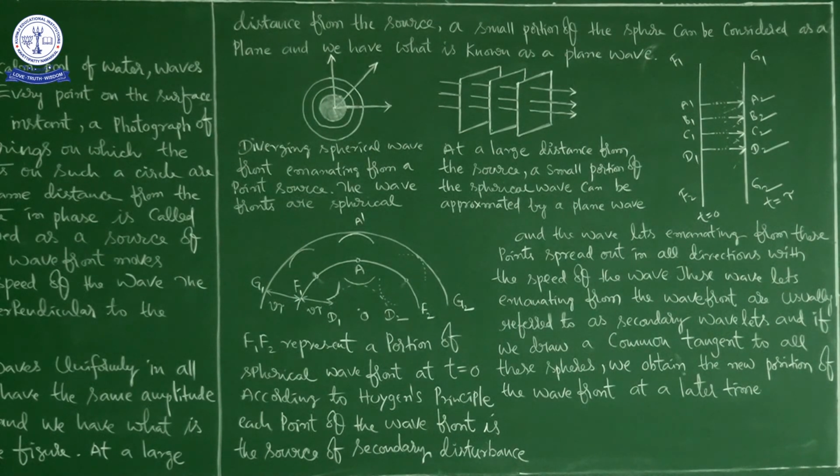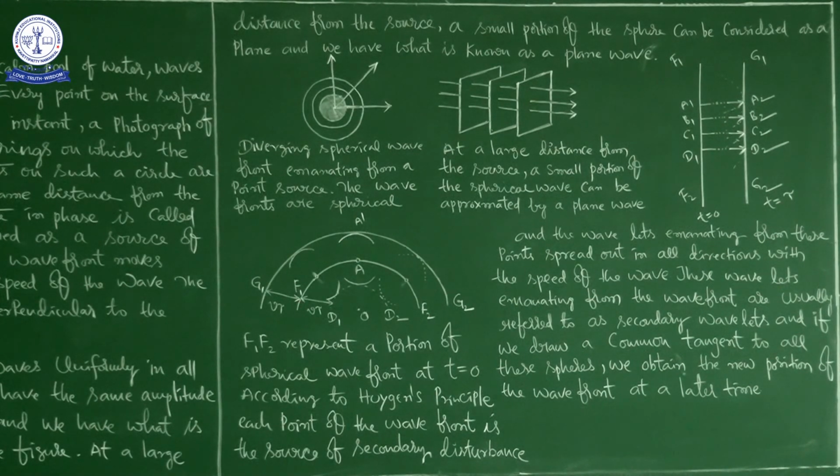See, if you want to determine the shape of the wavefront at t is equal to tau, we draw spheres of radius v into tau from each point on the spherical wavefront. So from here, from here, like this, everywhere you have to draw. Then finally you will get this one. So we have to draw like that.